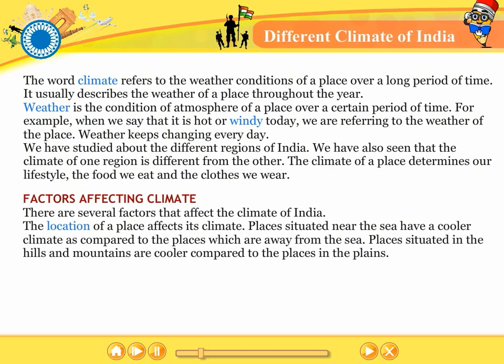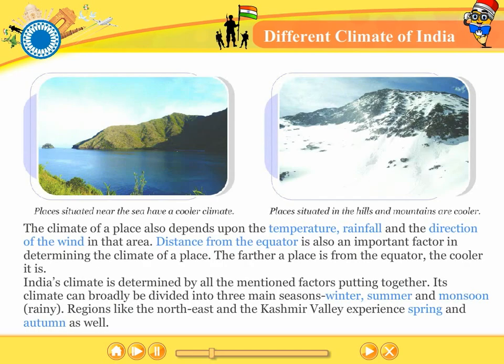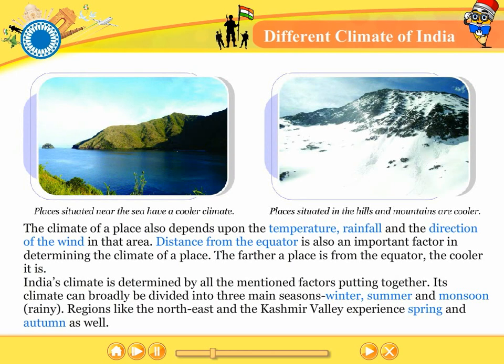Factors affecting climate. There are several factors that affect the climate of India. The location of a place affects its climate. Places situated near the sea have a cooler climate as compared to the places which are away from the sea. Places situated in the hills and mountains are cooler compared to the places in the plains. The climate of a place also depends upon the temperature, rainfall, and the direction of the wind in that area.